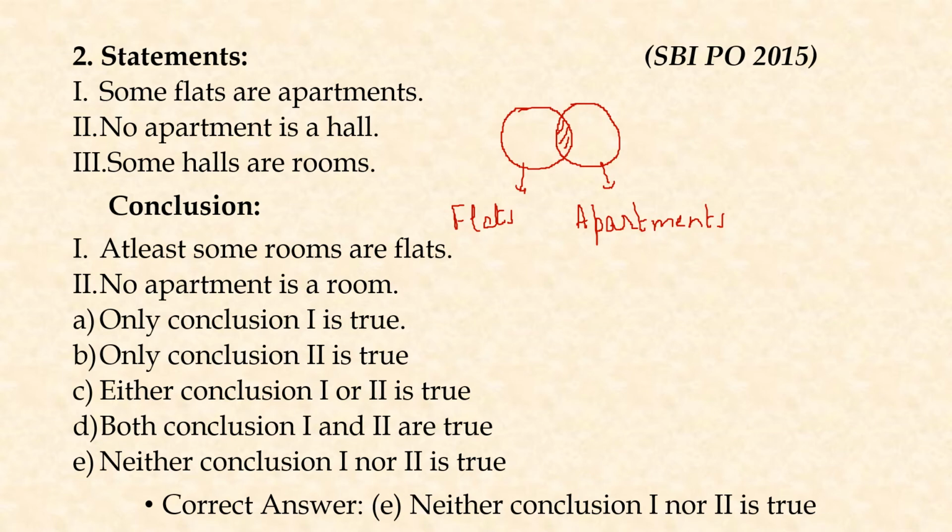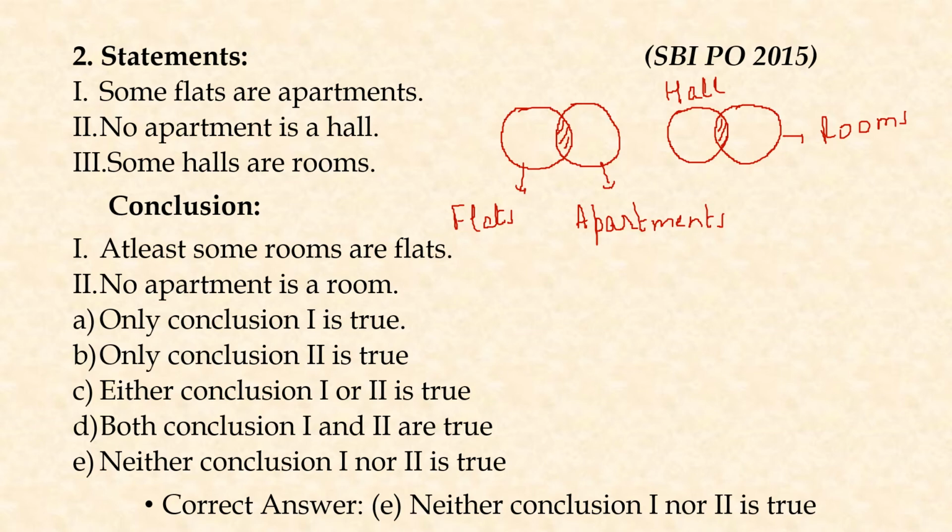Then no apartment is a hall. So we have another circle here which represents hall. Some halls are rooms. So this represents rooms. And the common area here again represents those halls which are rooms. So this will be the Venn diagram for this question.